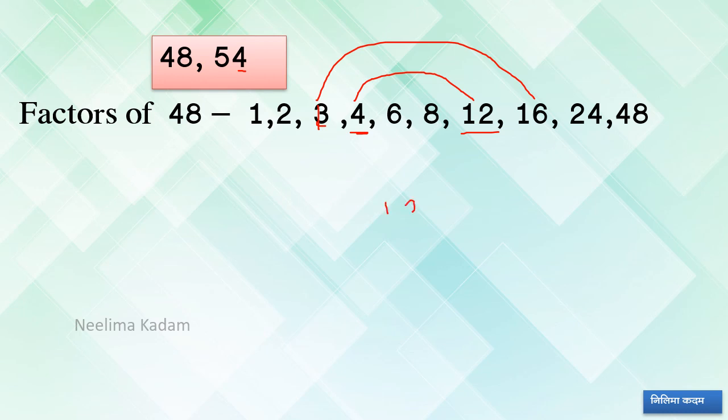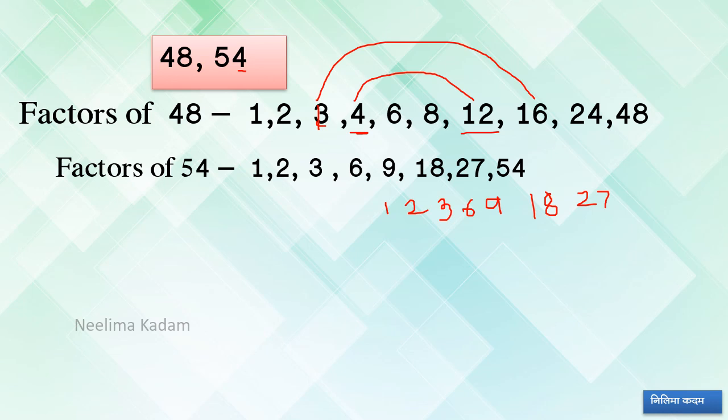1, 2, 3, then 6, 9. Okay. Now 9 6s are 54. 3, so 18 3s are 54. Right? Therefore 18 will be a factor. By dividing by 2, we get 27. And 54 1s are 54. See? Getting? 1, 2, 3, 6, 9, 18, 27 and 54.